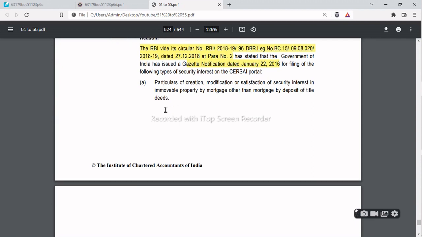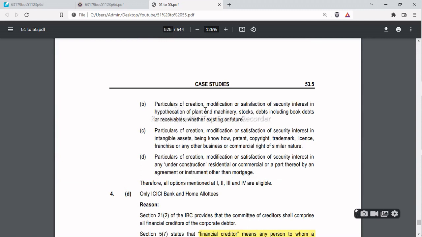Next, particulars of creation, modification, satisfaction of security interest in hypothecation of plant and machinery, stocks, debts including book debts or receivables whether existing or future; security interest in intangible assets being know-how, patent, copyright, trademarks, license, franchisee or any other business or commercial right of similar nature; and security interest in any under construction residential or commercial property or part thereof by an agreement or an instrument other than mortgage.